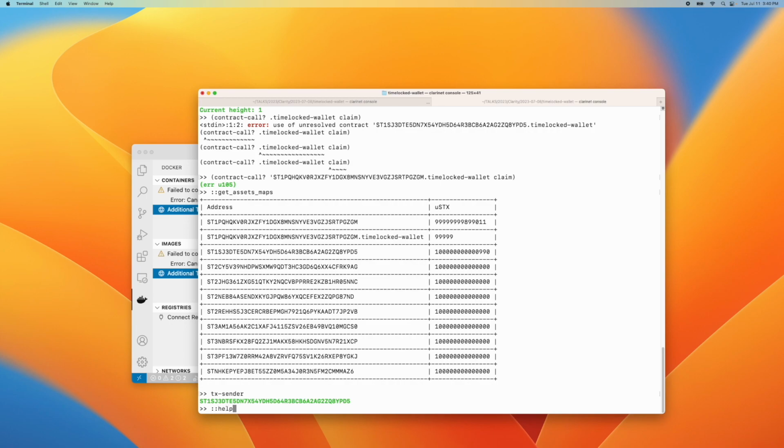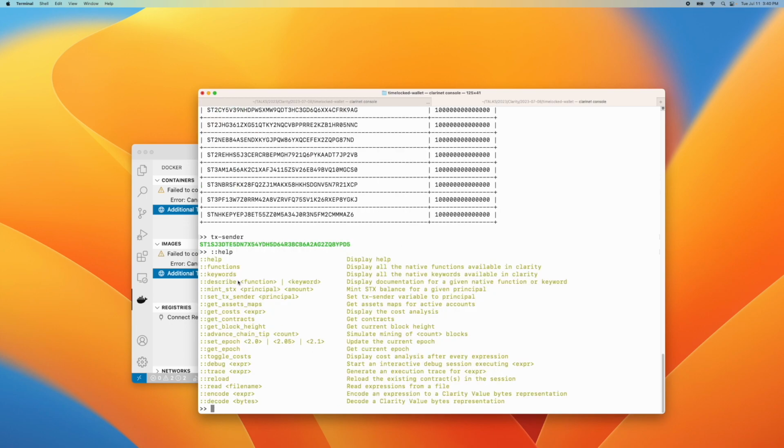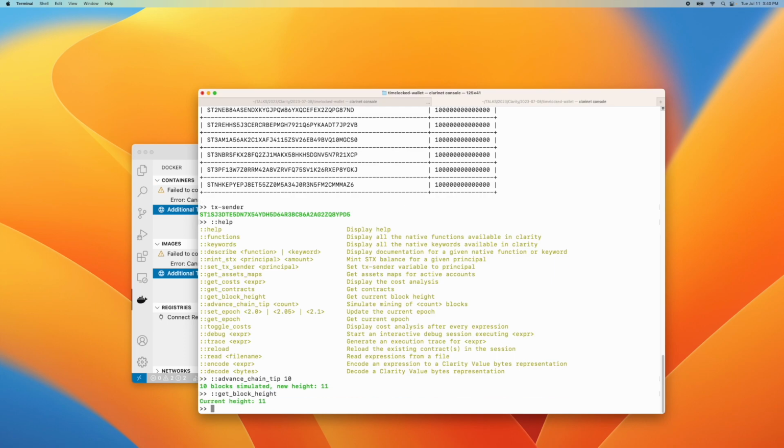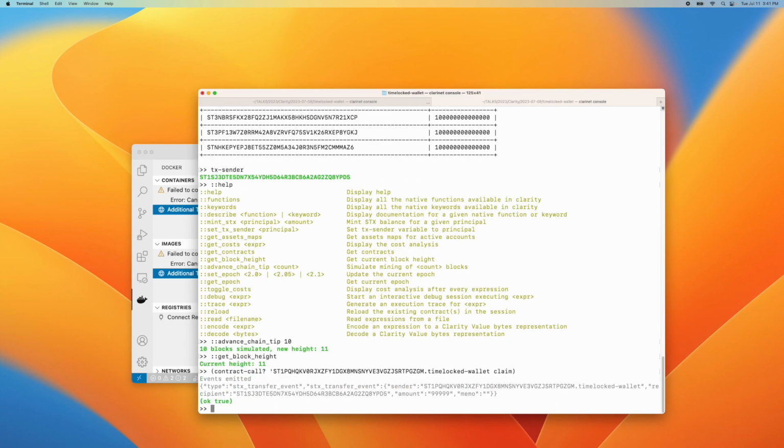So now what we want to do is we want to set. Actually, let me go help. We get it precisely. So we're going to set advanced chain tip. So we're going to add 10 to the chain tip so that we're in fact going to be within the right time. So now we can say get block. So we had 11, so we should be good. This contract should be transferable now. So now what we want to do here is, let's go back here. So this is the owner, the actual contract principal right here. We're running this as the TX sender, but that's okay because the beneficiary was set to us too. So now we should get the claim.